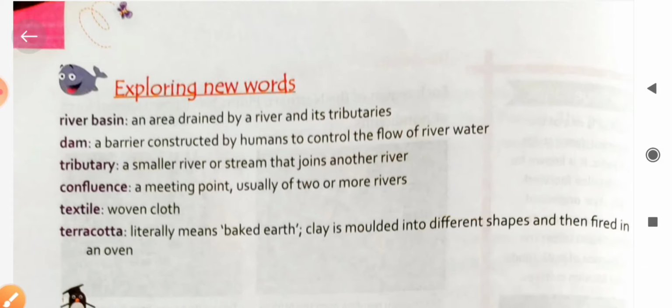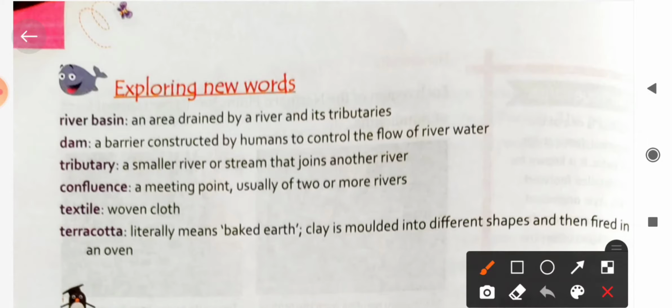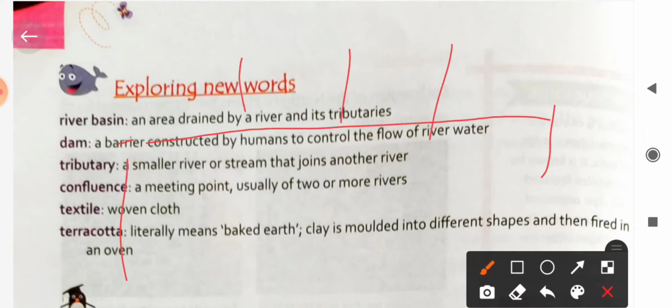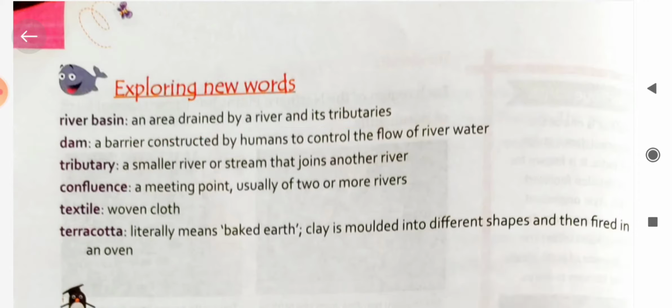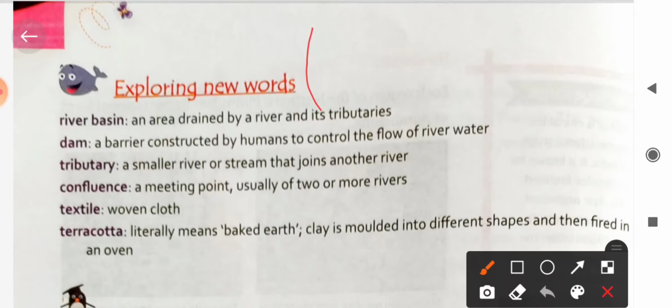Next, dam: a barrier constructed by humans to control the flow of water. When we build a barrier on the river to check the water, the barrier is called a dam. Tributary: a smaller river or stream that joins another river. When a river meets another river, it is called a tributary.